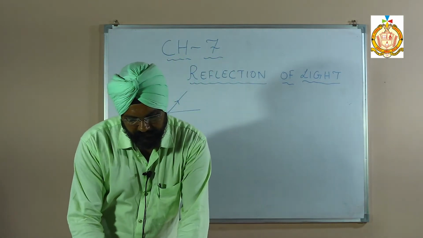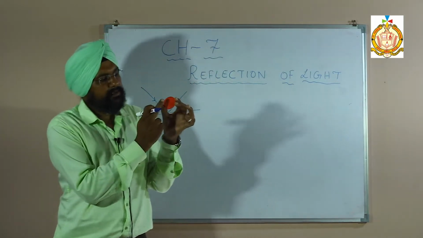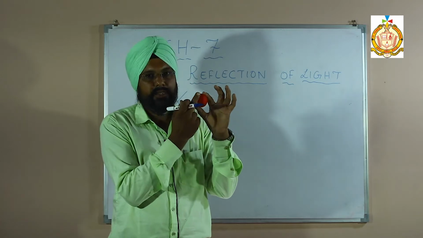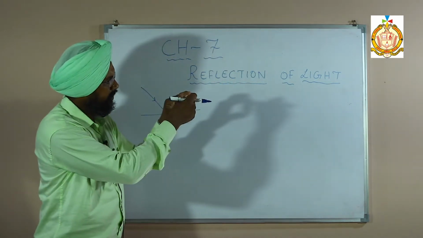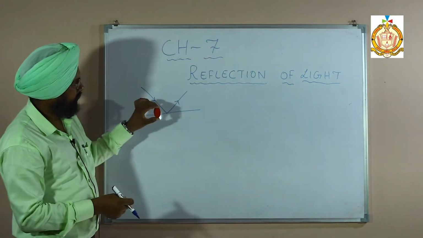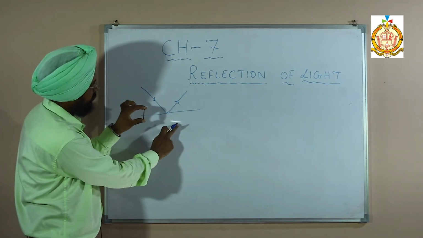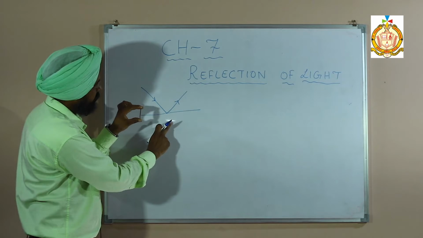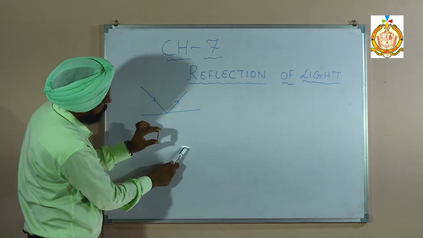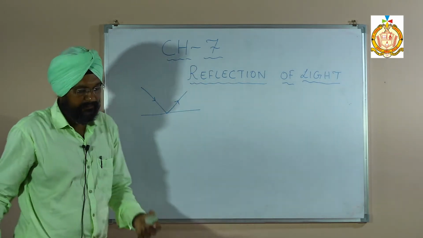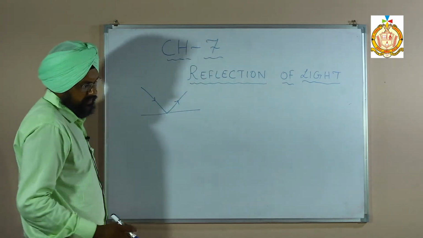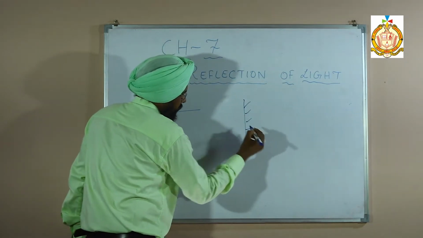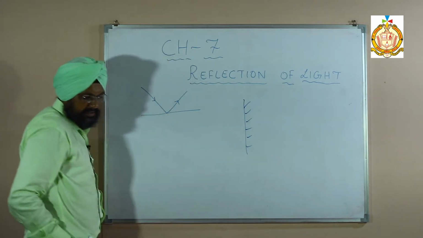This is a mirror, which has one side polished and one side plain. When light falls on it, it reflects back. This is reflection. Light comes, rays come and reflect at this position. The polished surface is the reflecting surface.